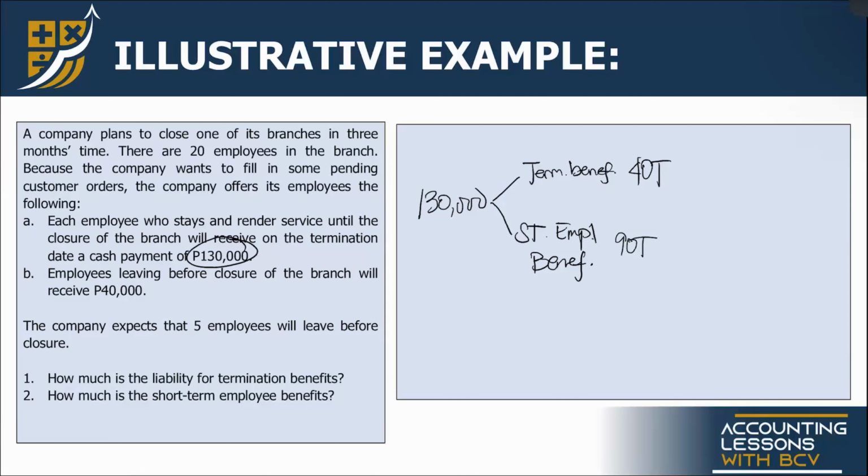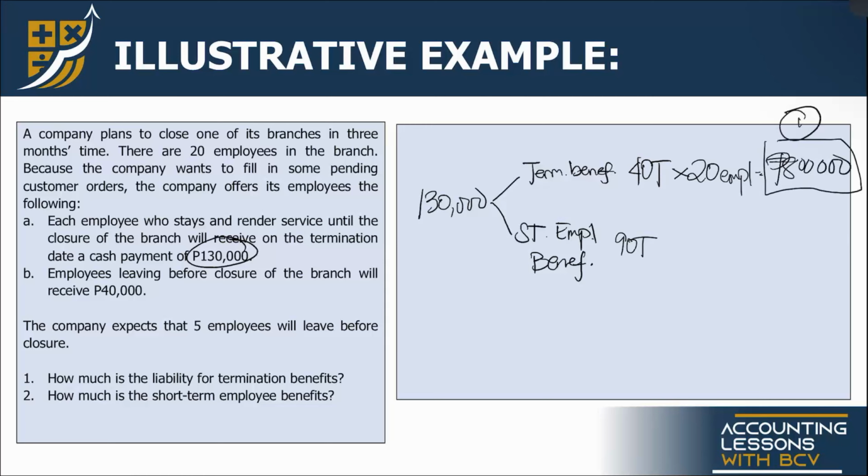Now, for number 1, how do we answer this? How much is the liability for termination benefits? That is 40,000 times lahat ng empleyado. Lahat ng 20 empleyado, dahil tatanggalin sila, makakatanggap sila lahat ng minimum 40K. So 20 employees. So our answer for number 1, 40,000 times 20, the answer, 800,000.